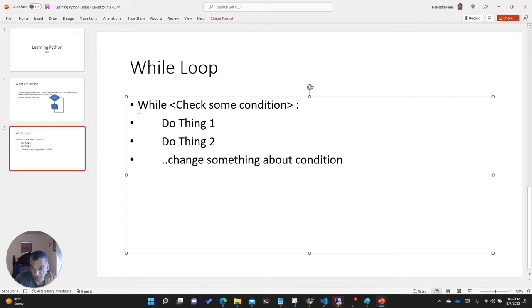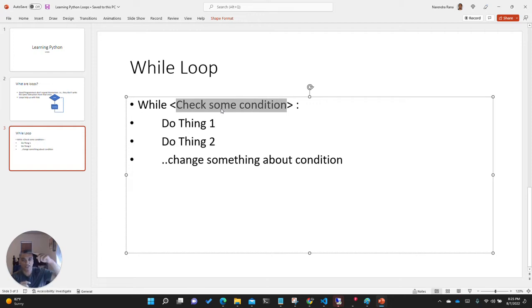It starts with a while with some condition, then a colon, and then indentation, and then a bunch of instructions. You can have just one instruction, you can have multiple instructions, you can have thousands of instructions. And in most cases, 99.9% of all the cases, you will have a statement here that changes the state of this condition. Because remember, when the condition here changes, only then the loop stops.